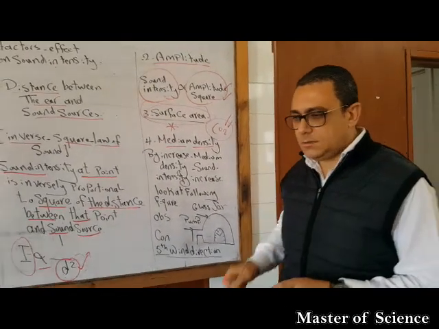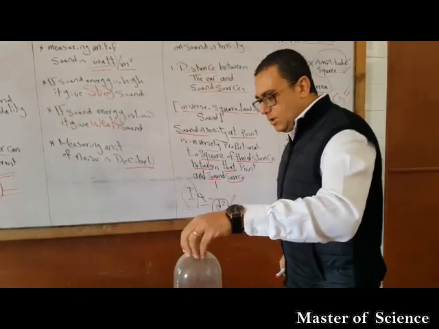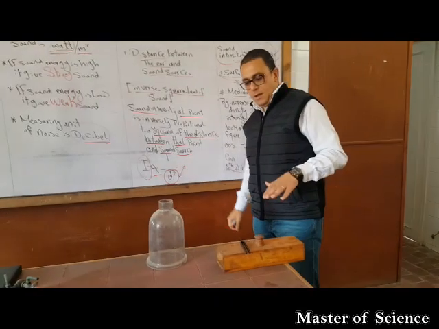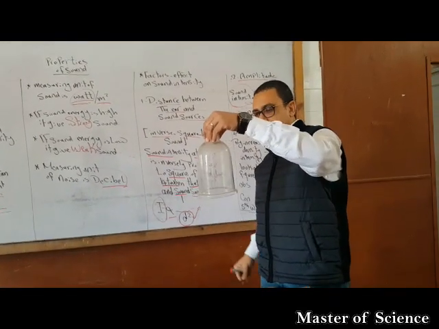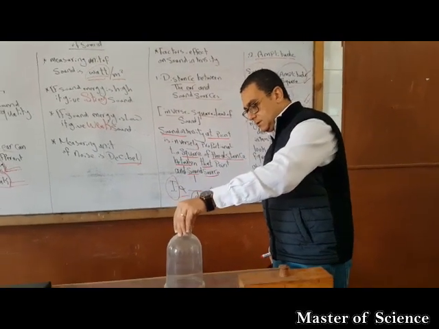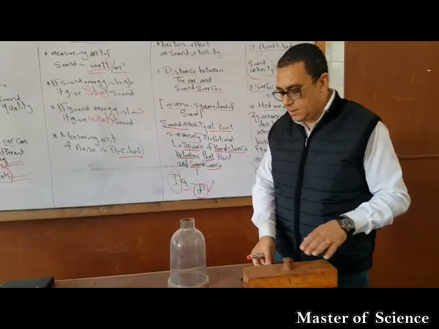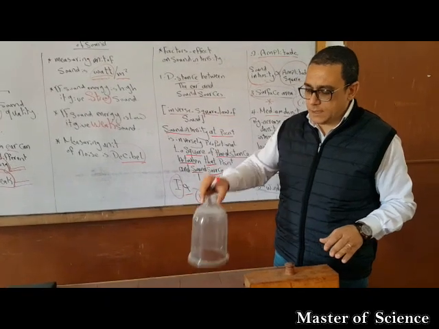We can explain it also by using this model, just a model. If we put a bell inside it, or anything inside it, it's called a vacuum pump, by the way. This device is called a vacuum pump.